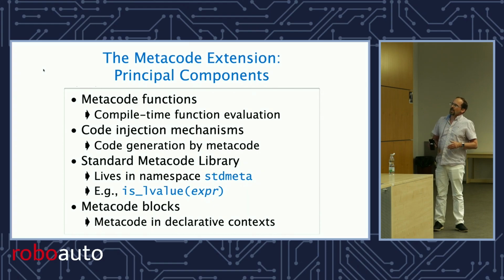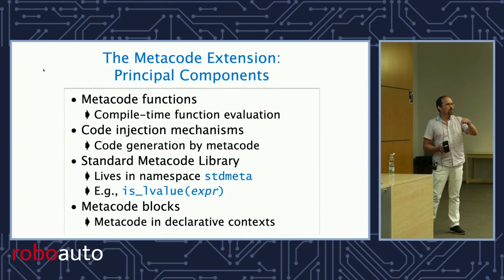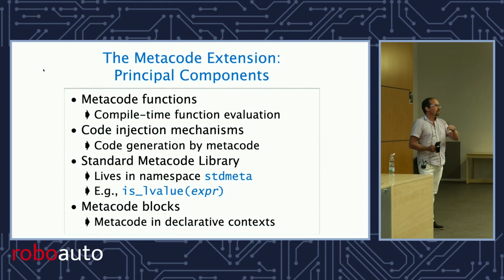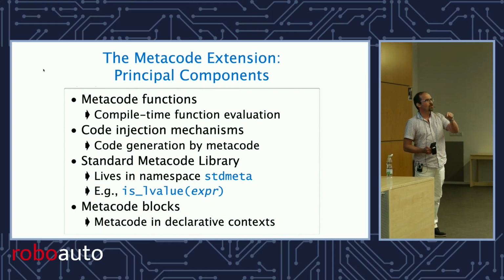So I called it the metacode library instead of the reflection library. But that's what it was. It was a reflection library. And I thought it should live in a namespace called std::meta. For those of you who know C++26, the reflection library lives in std::meta.